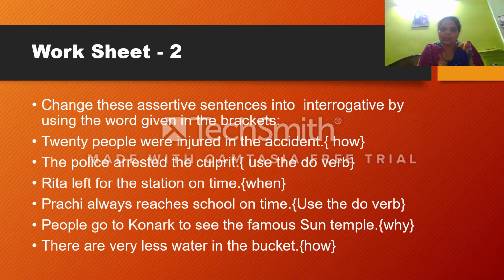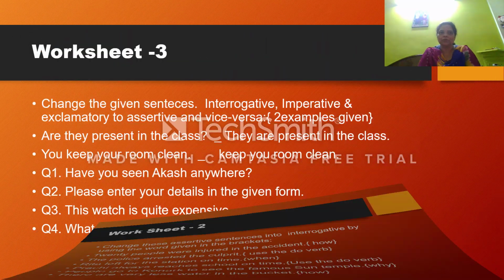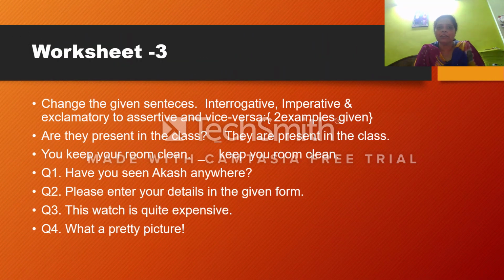Now next is worksheet 3. Change the given sentence to interrogative, imperative and exclamatory to assertive and vice versa. What is the meaning of the sentence? The questions. Change the given sentence. That means some sentences. First you have to identify the sentence. पहले आपको sentence की identification करनी है कि ये क्या है. Whether it is interrogative or it is imperative or it is exclamatory or it is assertive.